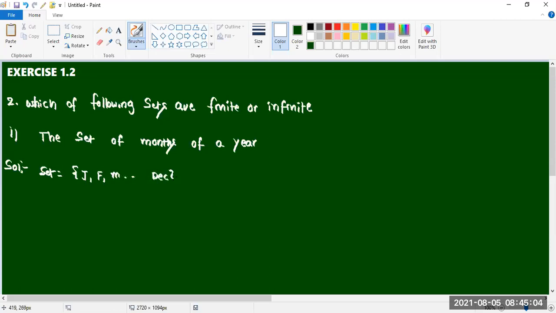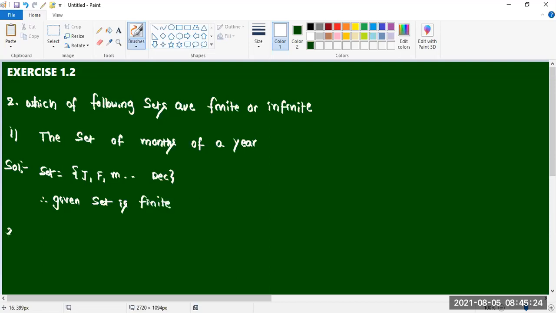It is finite. Only 12 terms are there in this one. Finite number of elements only. Therefore, the given set is finite. If you write that, they will give marks.